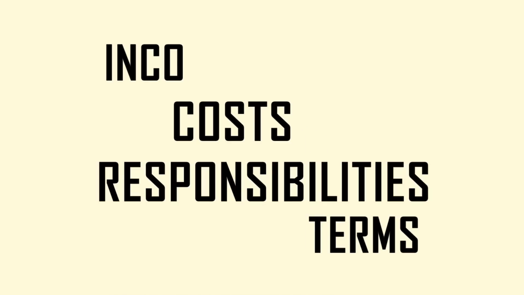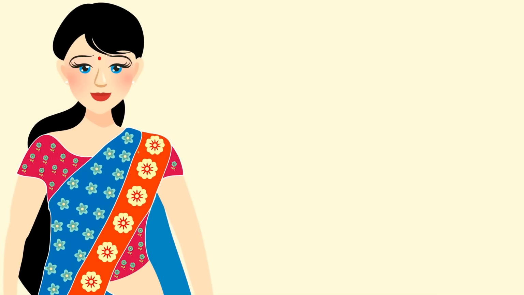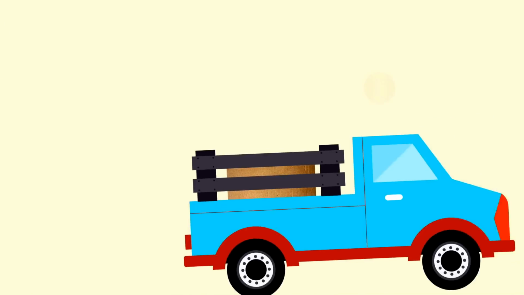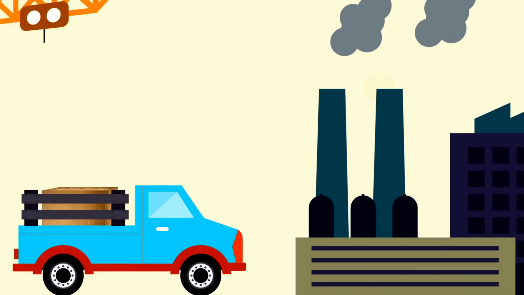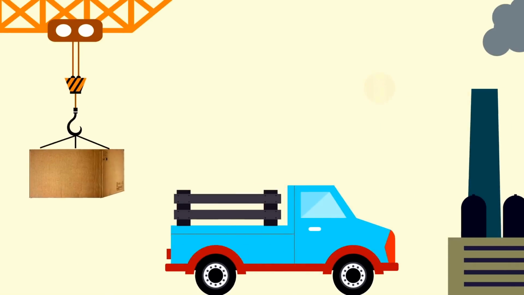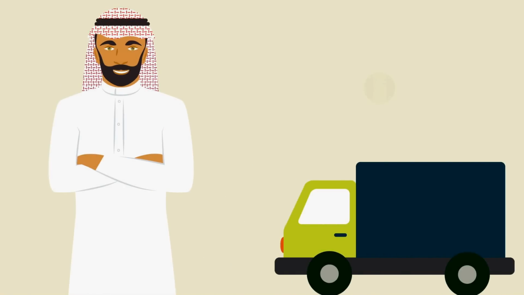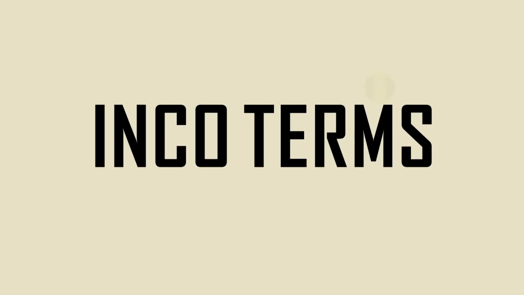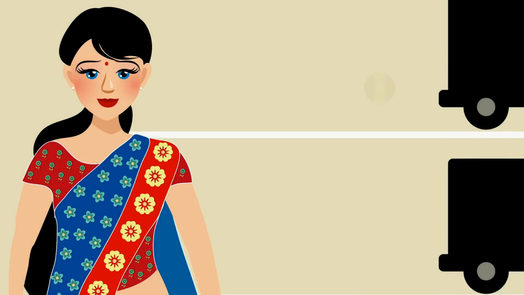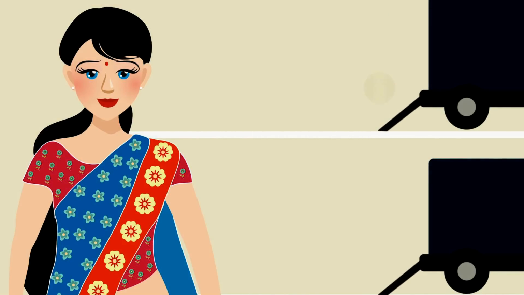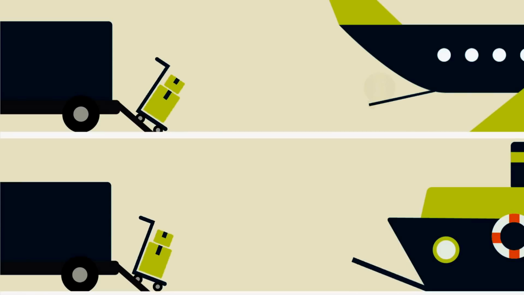For example, if the INCO term is EXW, ex works, Niku only pays till packaging and delivery right outside a factory gate. The remaining responsibilities to pick it up and get it delivered to the place of choice rests with the buyer. Similarly, if the agreed INCO term is FOB, that is, free on board, the seller's responsibility would involve transporting the goods from seller's premises up to the departing ship or the flight.